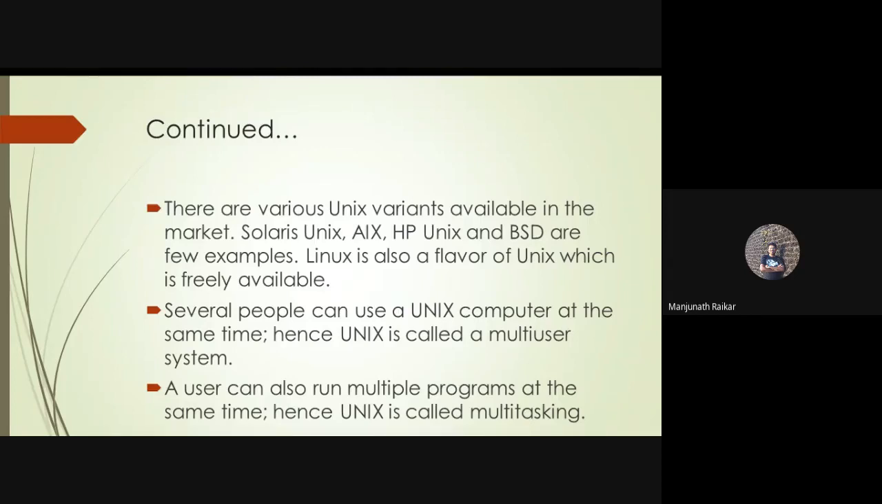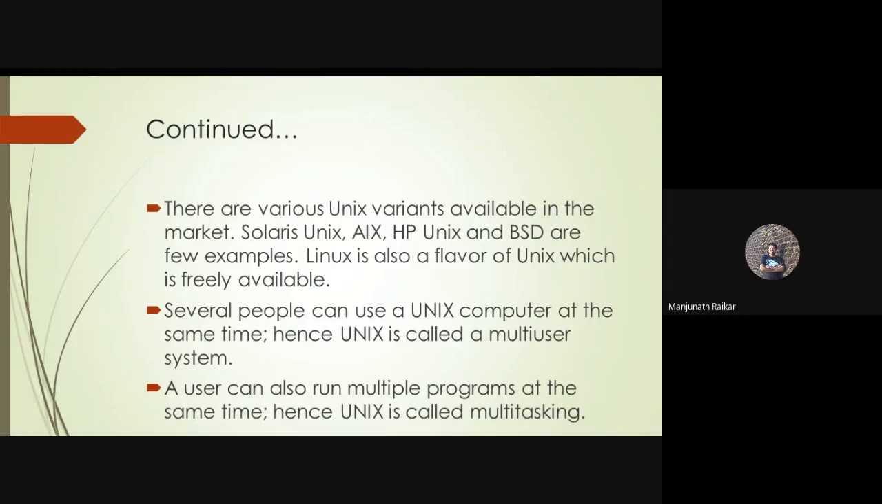And the user can also run multiple programs at the same time. Hence, Unix is called multitasking. Please remember, Unix is a multi-user system and Unix is a multitasking system also. Clear? It is a multi-user multitasking operating system. You please remember this thing. Unix is a multi-user multitasking operating system.